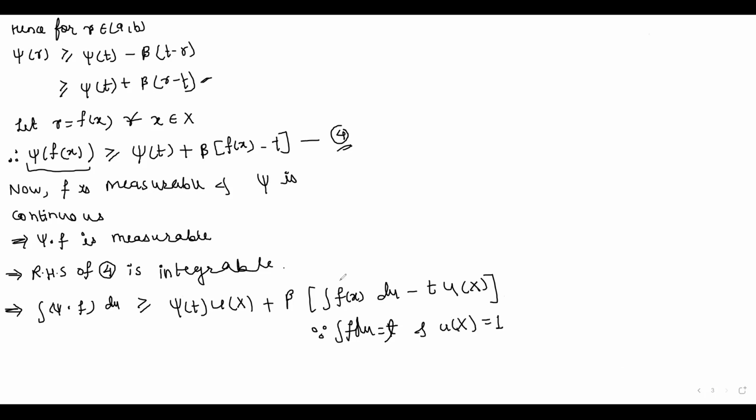It is already given. Now putting this value, we get the integration of psi dot f du greater than or equal to psi of t, since this mu of x is 1, plus beta into the integration of f du is t, and minus t mu of x is 1.